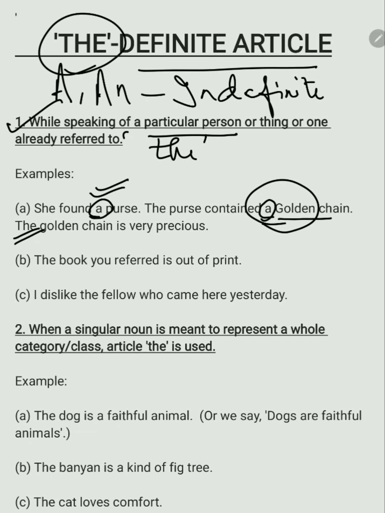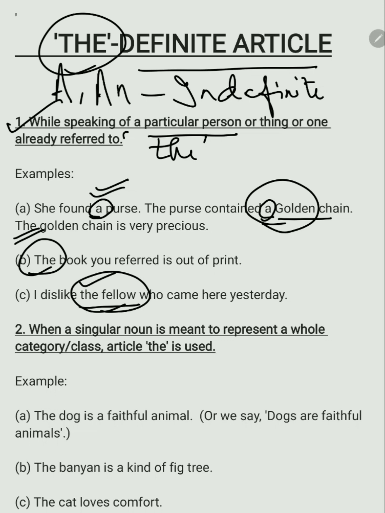The next example is the book you referred is out of print. Now, when I say the book, that means some book that was already referred to before. Next example is I dislike the fellow who came here yesterday. Now, the fellow, maybe the persons were together and they had met that person, that fellow. So, that is why the fellow.